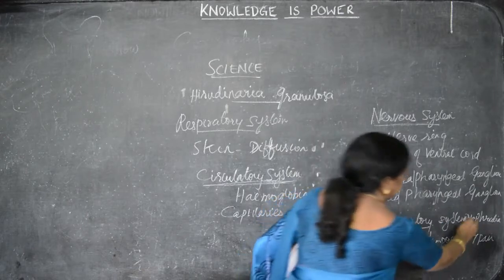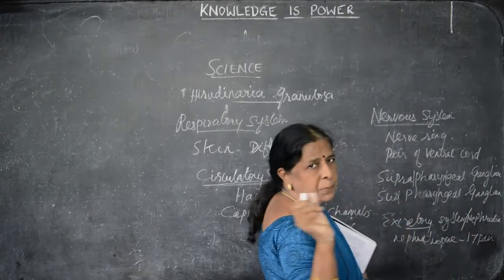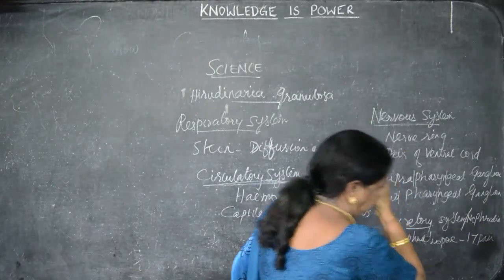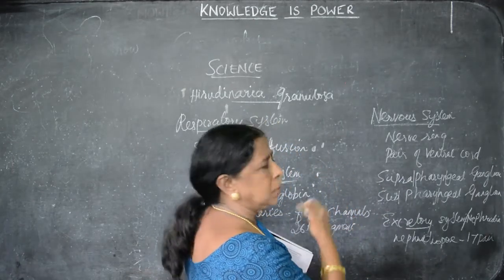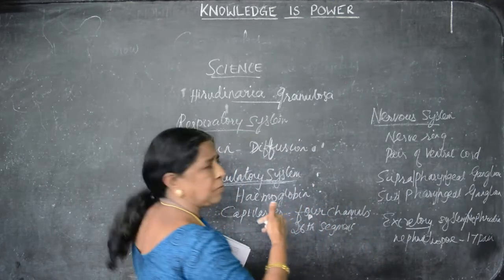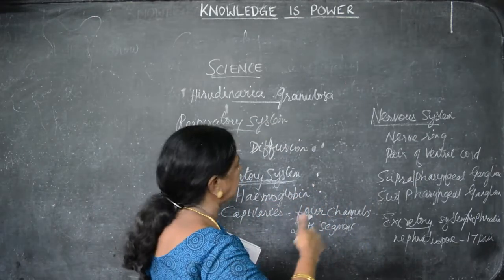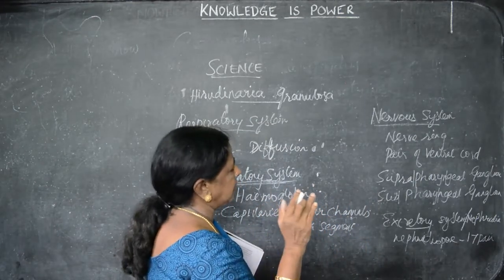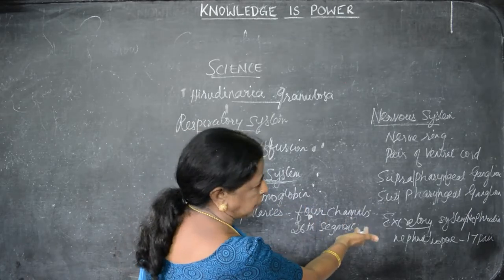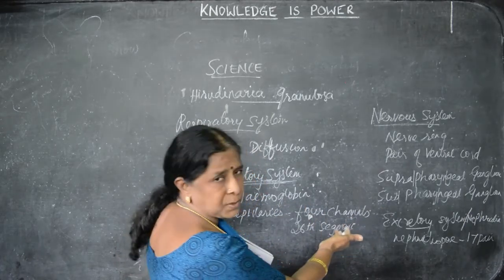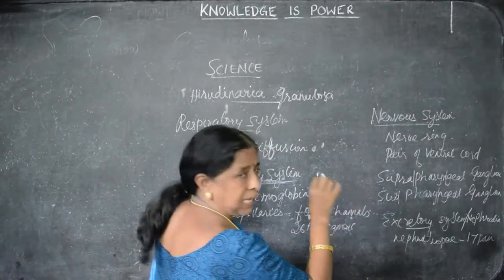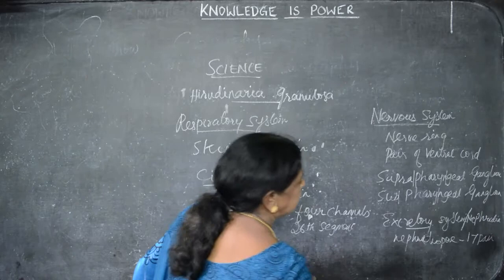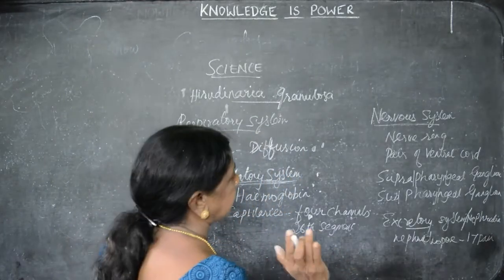So from the nephridia, there are small holes present, that is nephridiopore. How many pairs of nephridiopores? These 17 pairs of nephridiopores. After digestion, digested food is taken out as energy, and finally the waste is let out through the excretory system. Okay, excretory system, what are the things there? Nephridia is the main organ. The nephridiopores are the small pores. 17 pairs of nephridia are there.